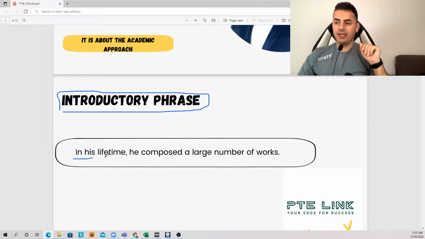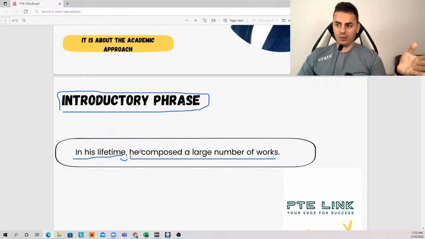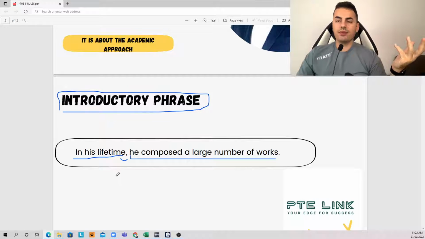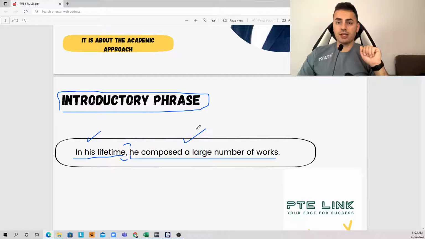So as you see, in his lifetime, this is an introductory phrase. It should be followed by a comma. And once this introductory phrase sets up the stage of the main sentence that was written after, yeah? In his lifetime, comma, he composed a large number of works. That's one example. And if you read in his lifetime on its own, it will have no meaning, like it can't stand in the sentence out of nowhere, yeah? It has to be completed by a main sentence, as you can see here, and make sure you place the comma in between the introductory phrase and the main sentence afterward.